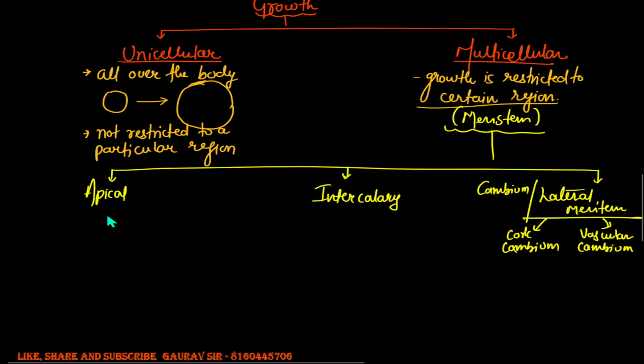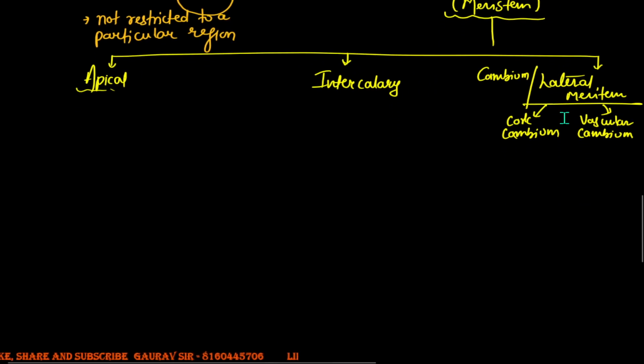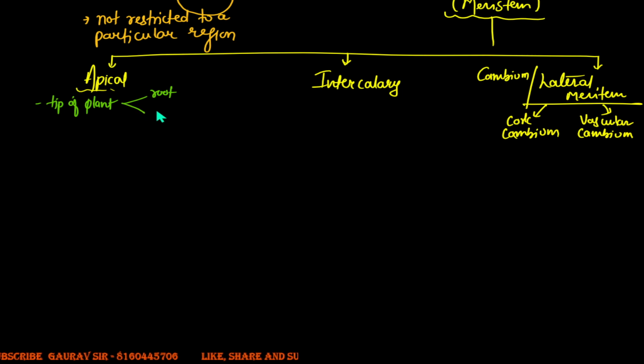All right, let's talk about the apical meristem for the time being. Apical meristems, as the name suggests, are present at the tip of the plant. Now you could have these tips at the root, or you could have them at the shoot. That means if I were to draw a typical plant, this becomes the root, and this will become the shoot. Then let the branches arise from here.